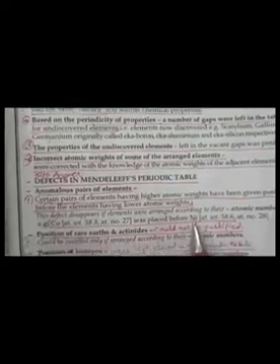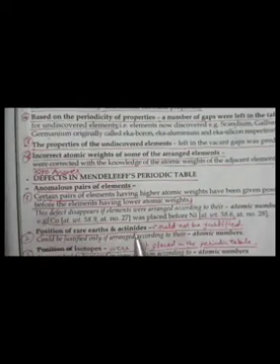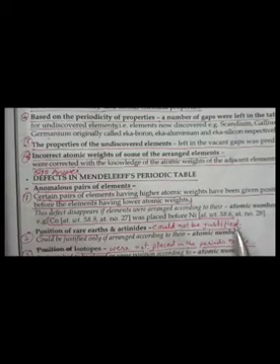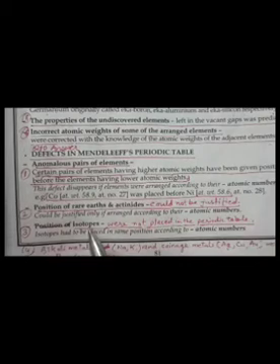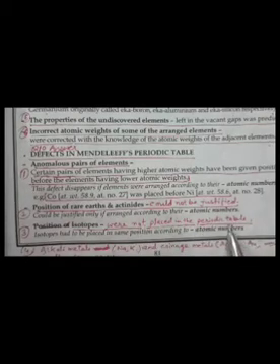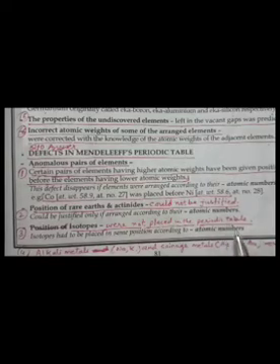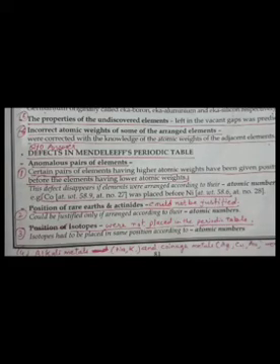Now the second point is, the position of rare earths and actinides could not be justified in his periodic table. Third is, the isotopes were not placed in the periodic table. They have not been given a proper position, because what are isotopes? These are the atoms of the same element having the same atomic number but different mass number. As they have different mass numbers, they have to be placed in different positions, but they were not given a proper position according to Mendeleev's periodic table, right.